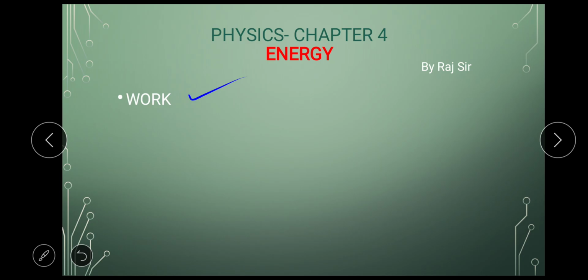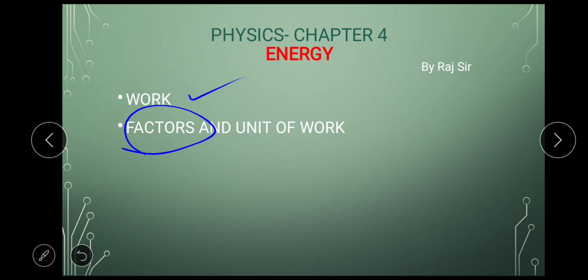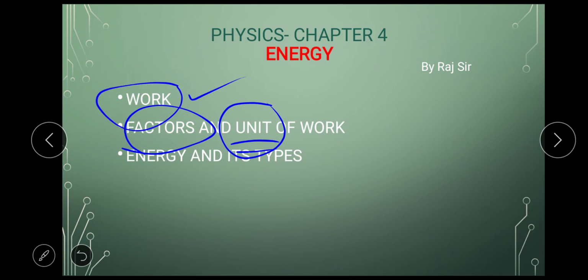We'll study that. Then in work we'll also study the factors which affect the work and the unit of work, because we need to study the formula based on which we'll solve numericals, and in those numericals we'll use the unit of work. Work was the first main topic in the chapter. Next is energy.